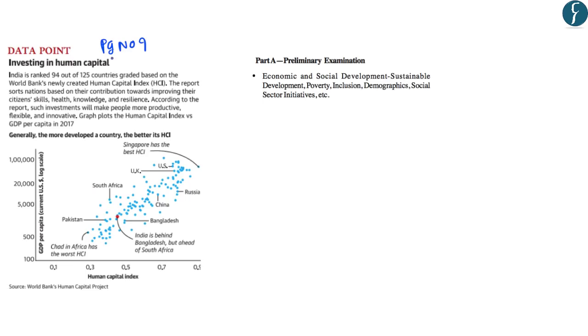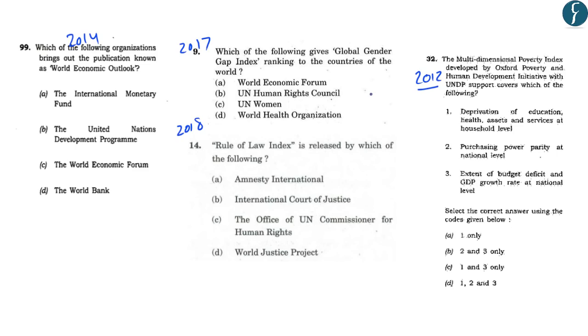The data point on page number 9 talks about India's ranking under the Human Capital Index. So this is important for us from the preliminary examination point of view, and it will form part of the preliminary examination syllabus under the topic Economic and Social Development. Now, this Human Capital Index has been created by the World Bank, and you should know that in the year 2012, a question was asked related to the multi-dimensional poverty index. So that is why such indices become important for us from the exam point of view.